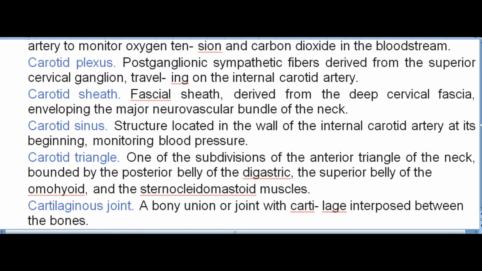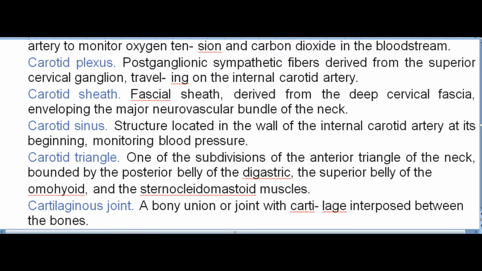Carotid sheath. Fascial sheath, derived from the deep cervical fascia, enveloping the major neurovascular bundle of the neck. Carotid sinus. Structure located in the wall of the internal carotid artery at its beginning, monitoring blood pressure. Carotid triangle. One of the subdivisions of the anterior triangle of the neck, bounded by the posterior belly of the digastric, the superior belly of the omohyoid, and the sternocleidomastoid muscles.